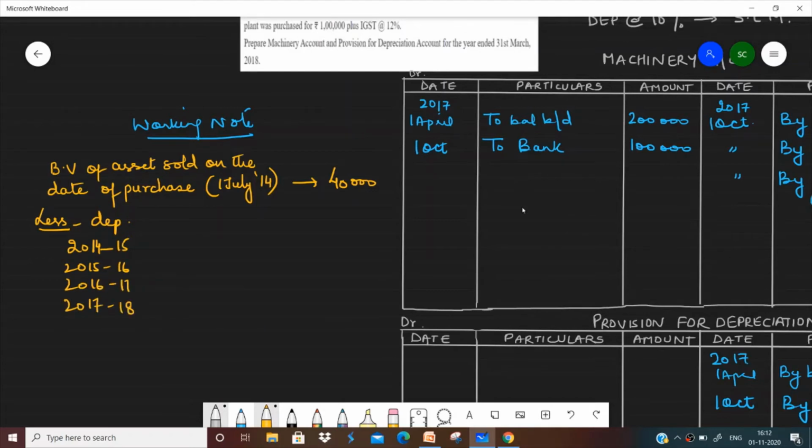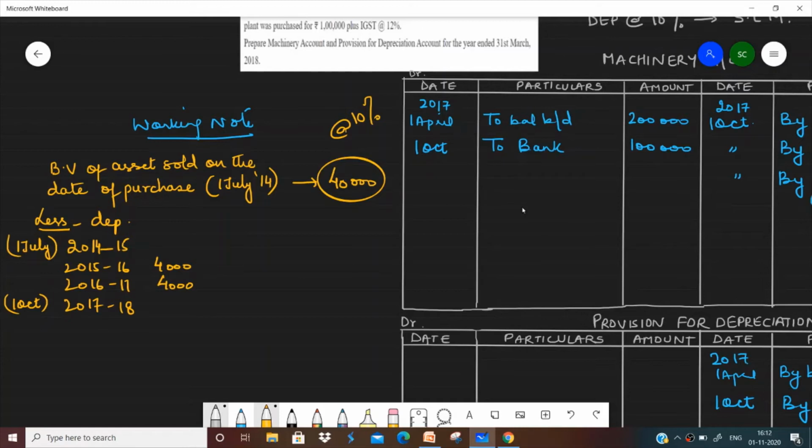How did I know that we had to write till 2017 to 18? Because the asset was sold on 1st October 2017 and it was purchased on 1st July 2014. So that's why from the year 2014 to the year 2018 we have moved. Now since this was a straight line method, on the original cost, that is 40,000, at the rate of 10%, the depreciation would have been 4,000, right? So in the years 15 to 16 and 16 to 17, I have straight away written 4,000. Why? Because this is the straight line method.